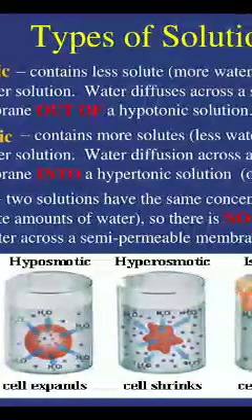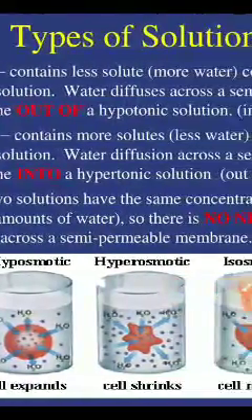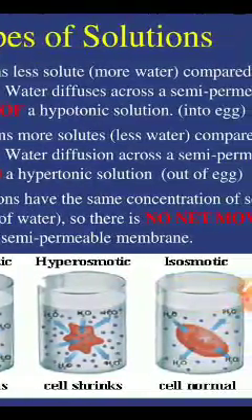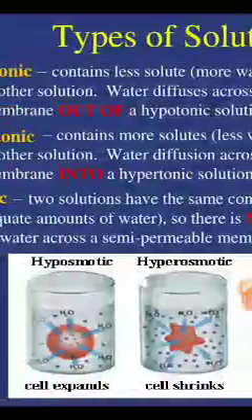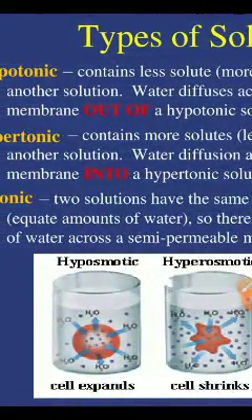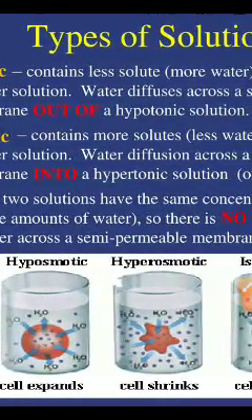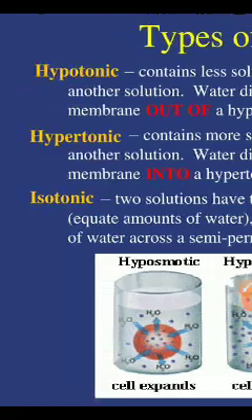Dear students, hypotonic contains less solute and more water compared to another solution. If two cells are neighboring cells and one cell has less solute and more water, that will be called hypotonic.